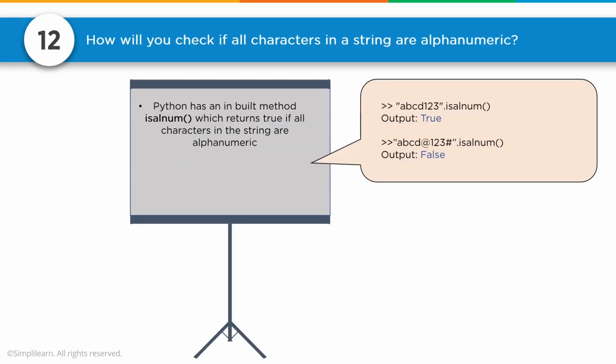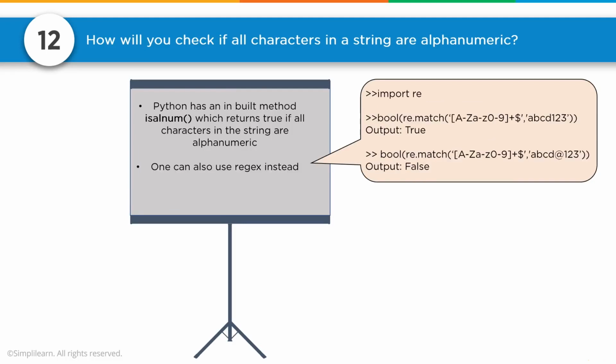Number 12. How will you check all the characters in a string are alphanumeric? Python has an inbuilt method, isalnum, which returns true if all characters in the string are alphanumeric. You can see here ABCD123 isalnum, output equals true. And the second line, ABCD, the @ symbol, 123, the pound symbol, isalnum, output equals false. So really you just want to know about isalnum, alphanumerical.